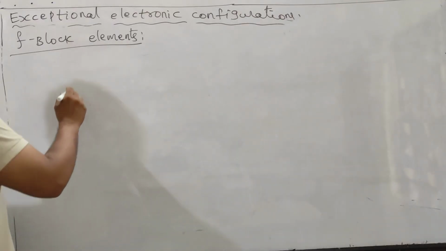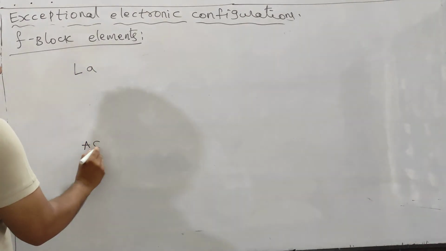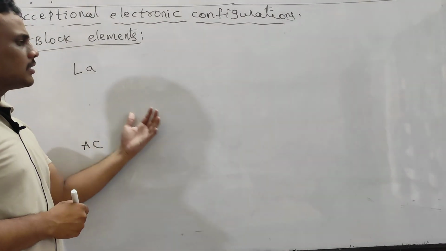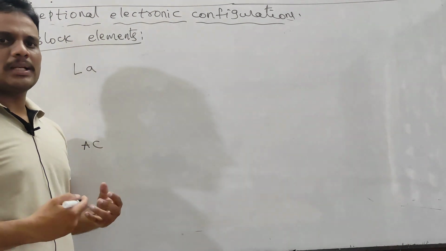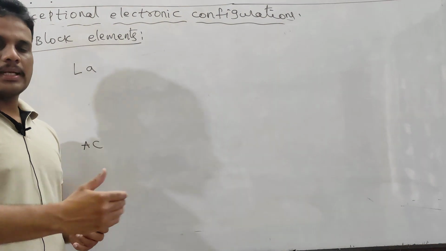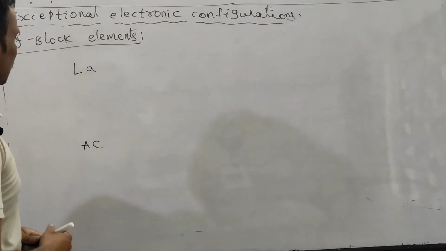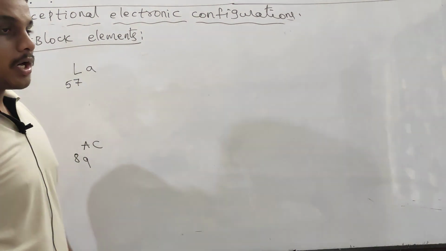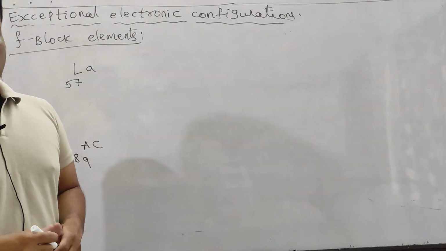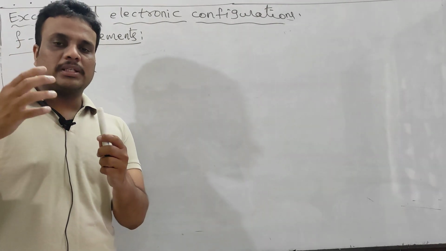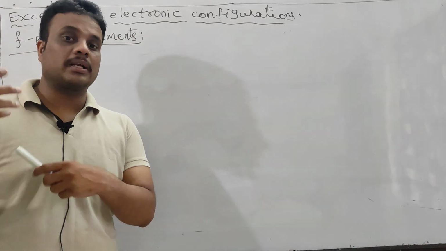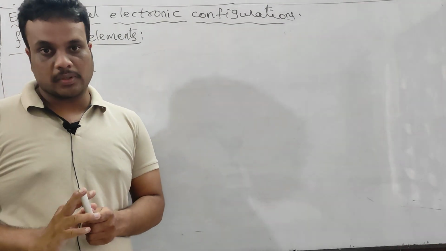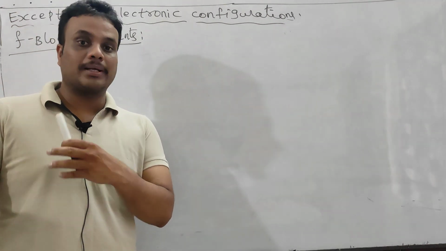So in the 4f series elements, what are the exceptional cases? Actually lanthanum and actinium, although they are d block elements, in general we study along with lanthanoids and actinoids because of their resemblance of properties. So we know the atomic numbers are 57 and 89. As per the Aufbau principle, I mean Moeller's diagram, electron entry takes place in various orbitals in the increasing order of their energies. So after completion of 6s, electron must enter 4f. No doubt in that, because 5d has more energy than 4f.